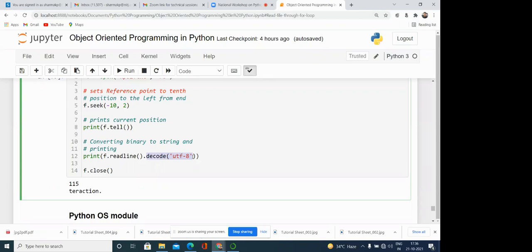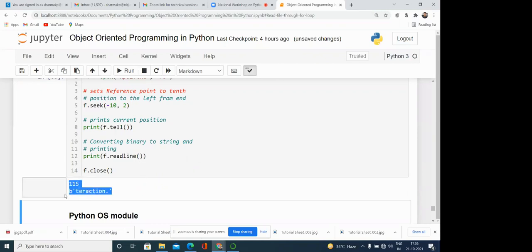However, if by default the data is available in text format, then we can directly print it. Here it is not directly in textual format.